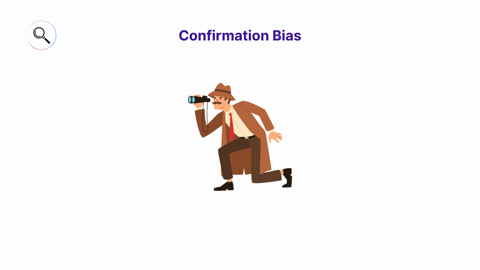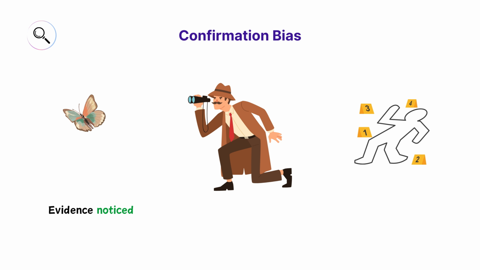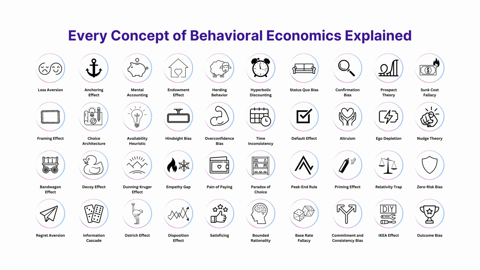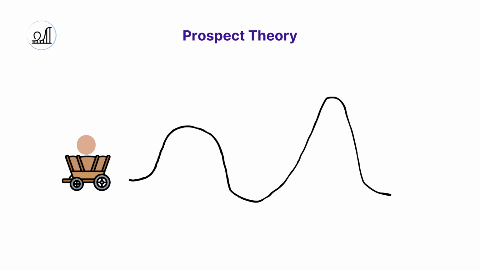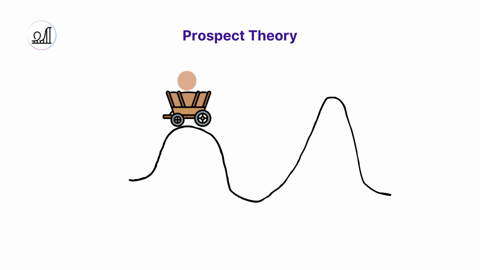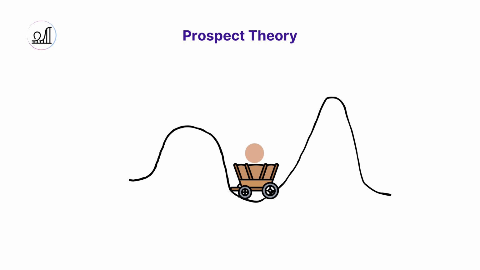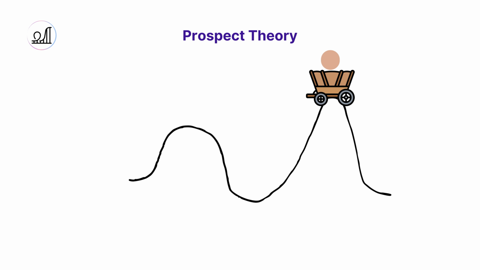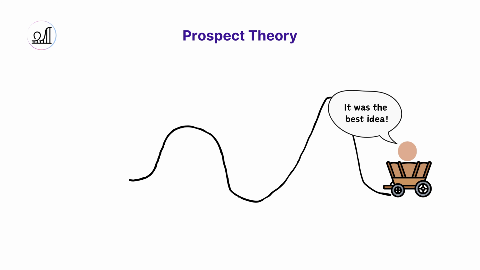Confirmation bias. The tendency to search for, interpret, and remember information in a way that confirms one's preconceptions, affecting financial decisions by focusing on market information that supports one's investment choices. Prospect theory. Describes how people choose between probabilistic alternatives and assess the risk of loss, leading to inconsistent decision-making in risk-averse and risk-seeking situations.